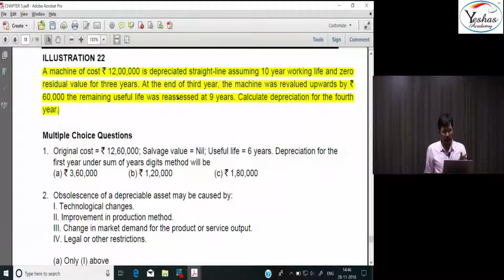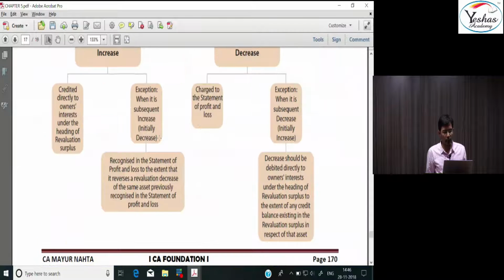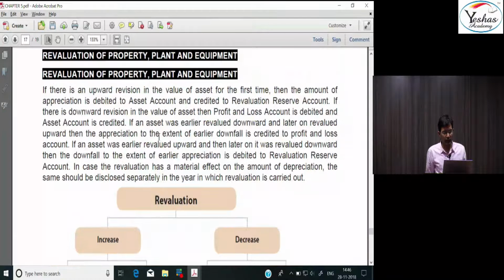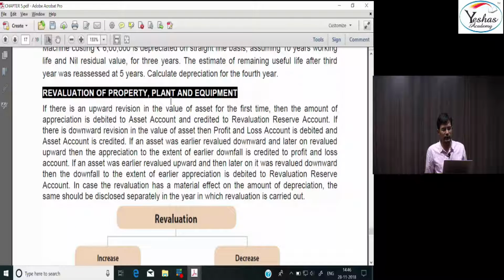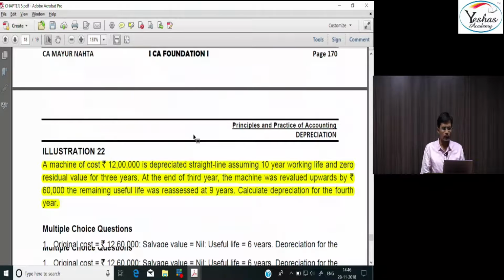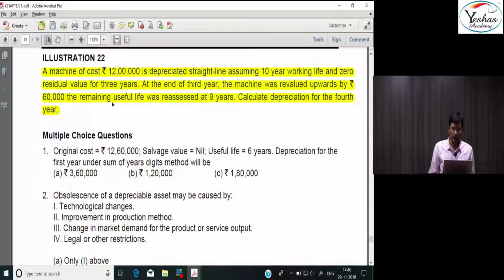We discussed this similar question in the chapter called depreciation, under a topic called revaluation of property, plant and equipment. And a similar question our institute also tested us on in the exam. So if you would have done our material properly, I am 100% confident you would have done very well in the exam. There is no doubt about it.